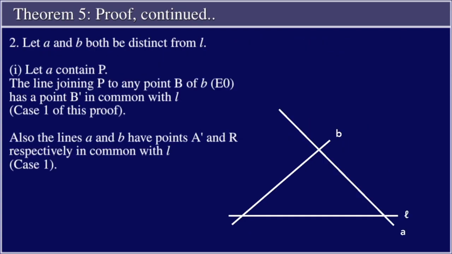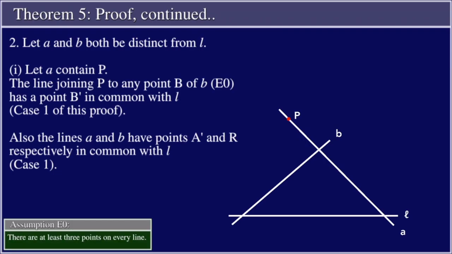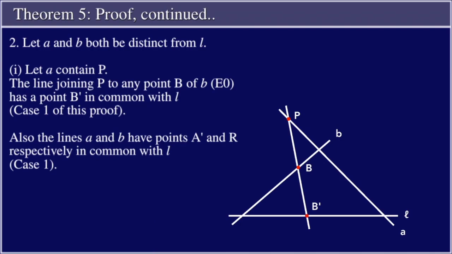2. Let A and B both be distinct from L. Let A contain P, figure 7. The line joining P to any point B of B, assumption E0, has a point B' in common with L, case 1 of this proof. Also, the lines A and B have points A' and R, respectively, in common with L, case 1.